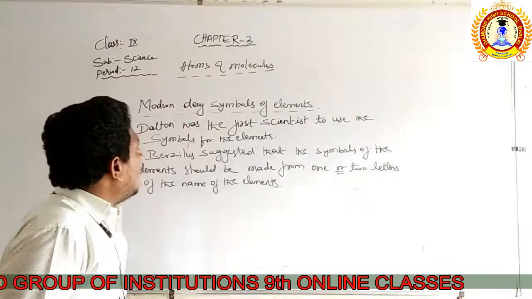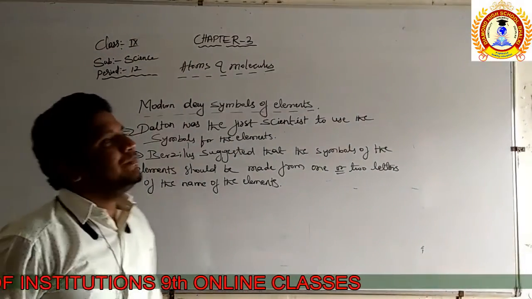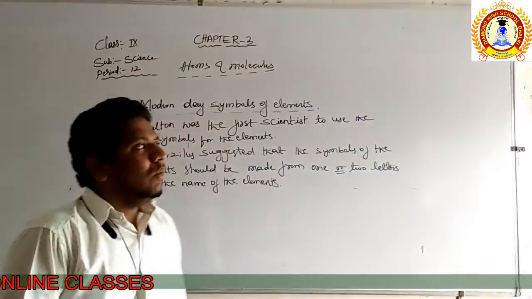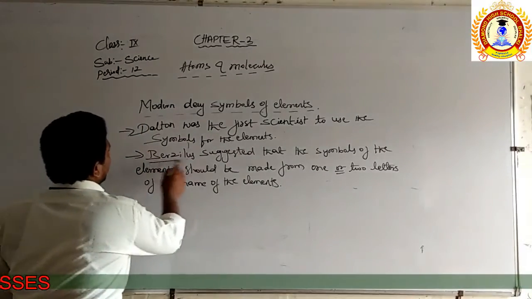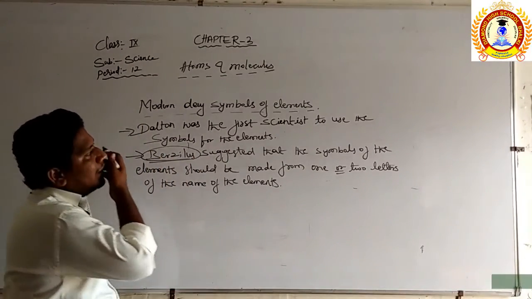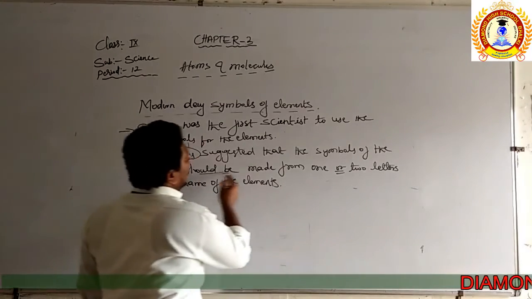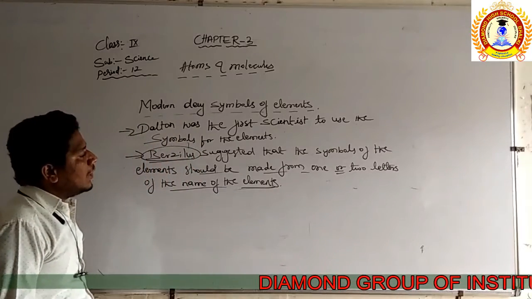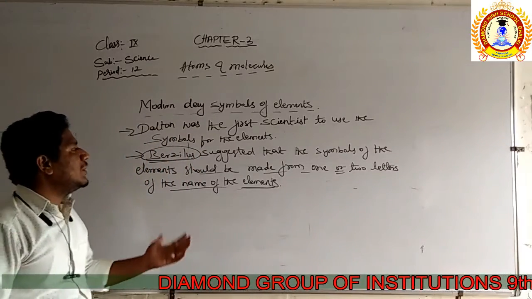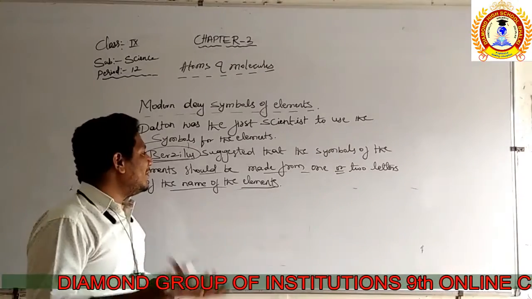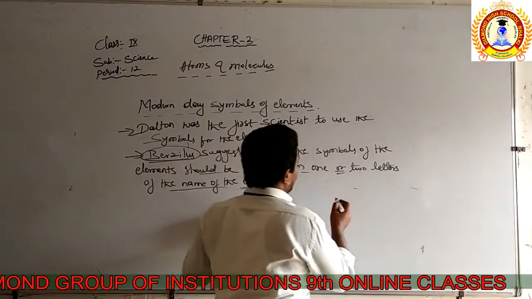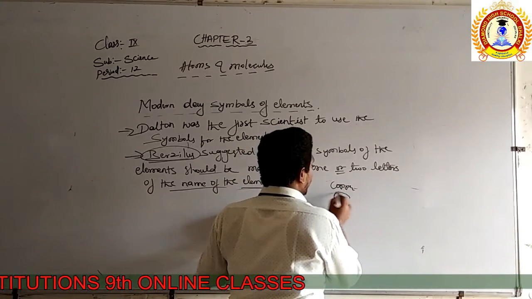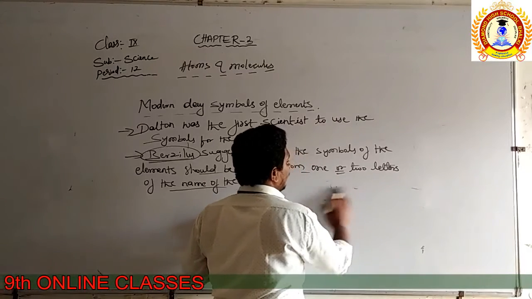Then what are the modern day symbols of the elements? On those times, how were the elements represented, and what symbols did they use? Then one more scientist was there, his name is Berzelius. Berzelius suggested that the symbols of the elements should be made by 1 or 2 letters of the name of the element. According to him, the element symbol should be made by 1 or 2 letters of the element's name itself. For example, copper is represented by Cu.